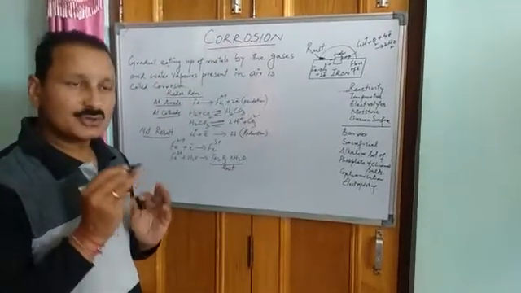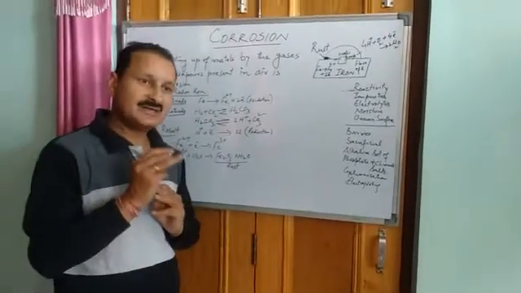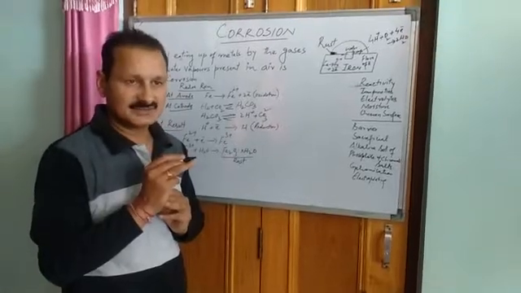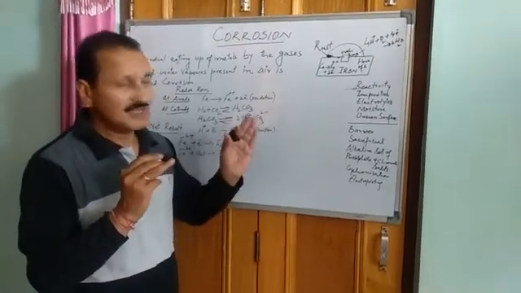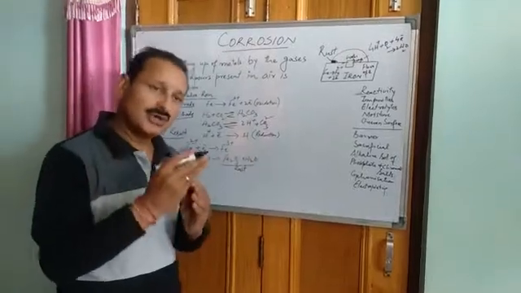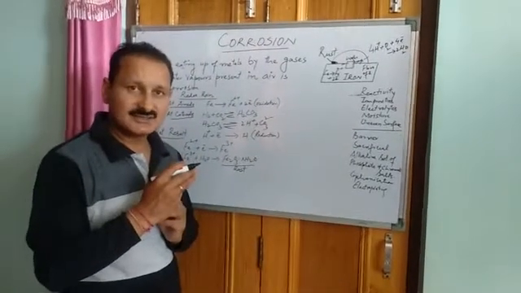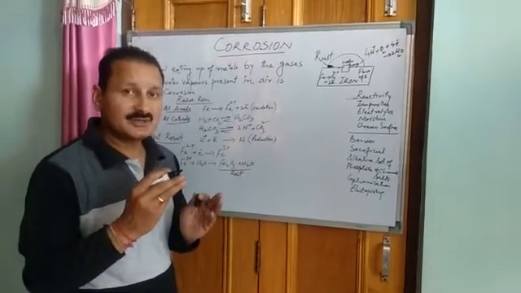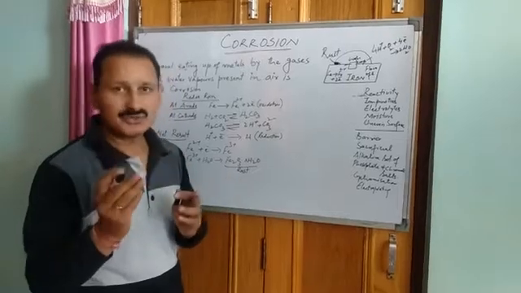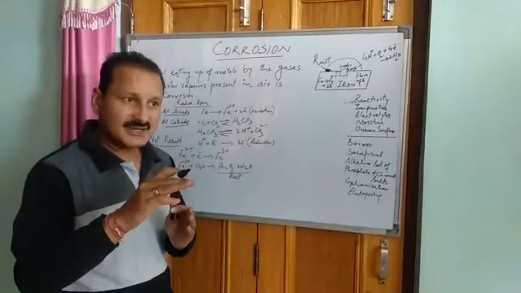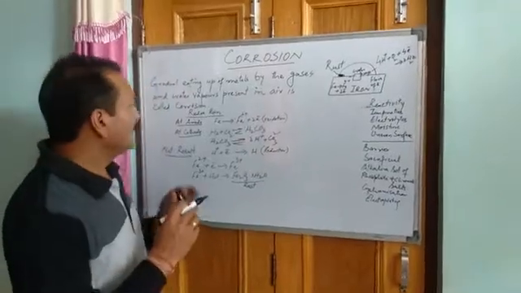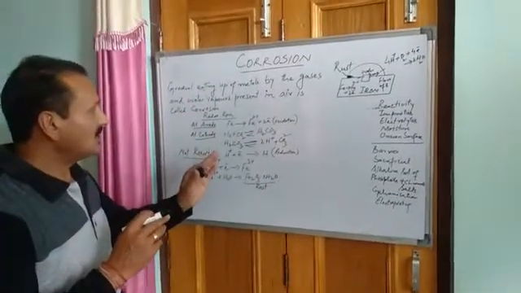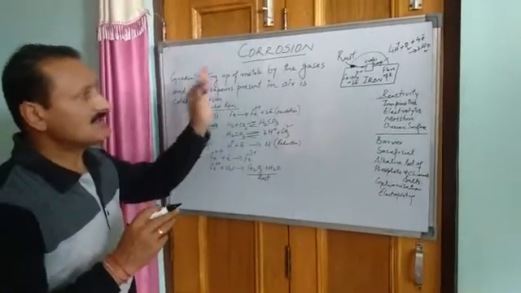Now, this corrosion of metals depends upon the reactivity of metals, meaning that metals which are more reactive in the electrochemical series get corroded more quickly as compared to those which lie lower in the electrochemical series. Now, before moving further, let us go to the mechanism of corrosion.